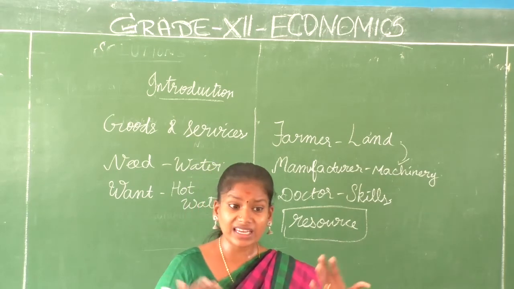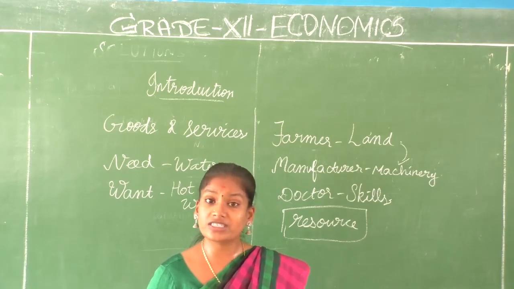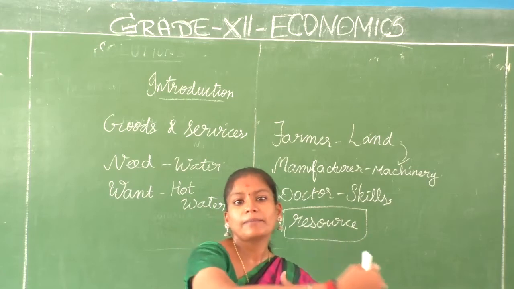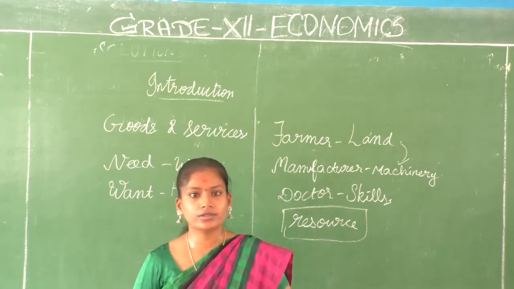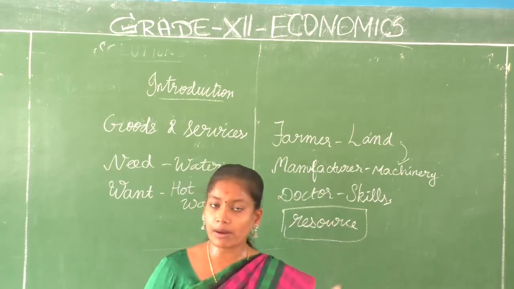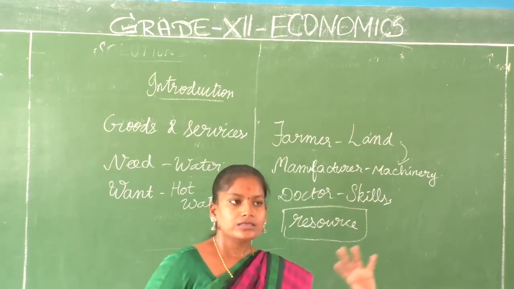No. And can he live only with the rice? Rice mattume saapittu, you need vegetables, you need some pulses. So what happens there? There happens some kind of exchange. It can be monetary or non-monetary also. Non-monetary, how? Barter system. You remember barter system? Where we simply exchange goods for goods, services for services.